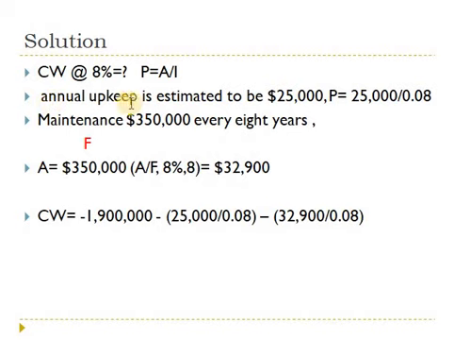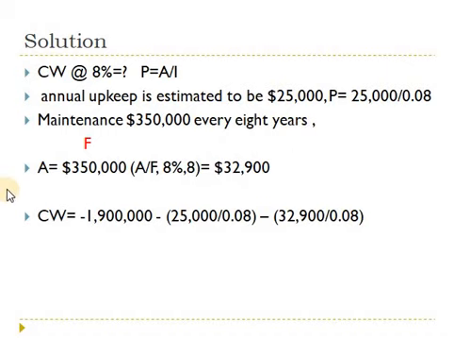I will look at the values that I have. I have here annual upkeep cost of 25,000. This is already an annuity. So right away, I can apply the rule P equals A over i. Now, I have a problem with this one, maintenance of 350,000 every 8 years. So as if this is a future value, and I want to get the annuity of this future value that will occur after 8 years.